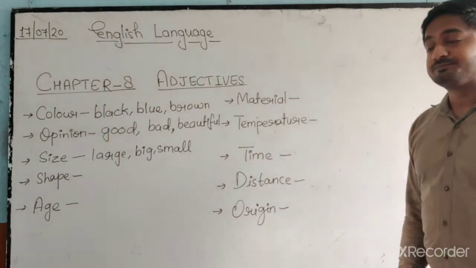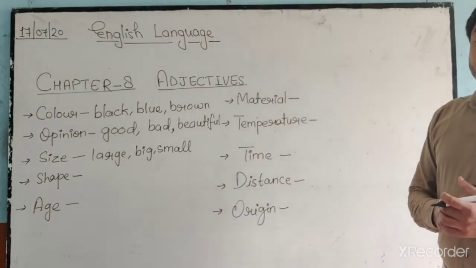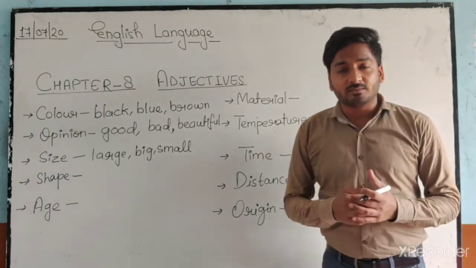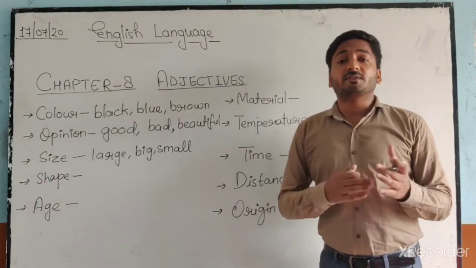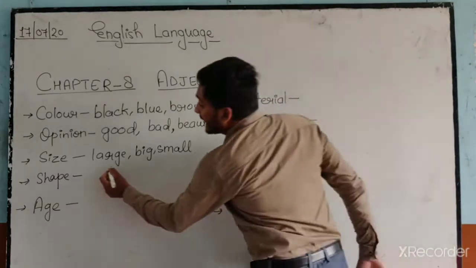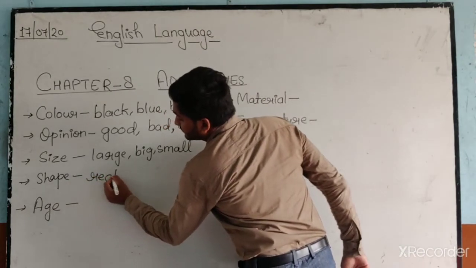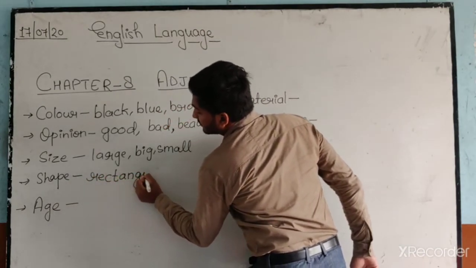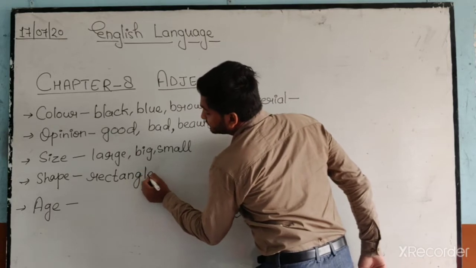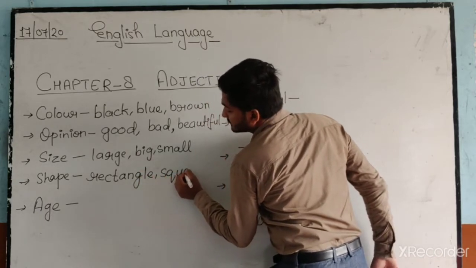Now come to shape. Things have different kinds of shapes. Like our boxes are rectangular, square, round, etc.